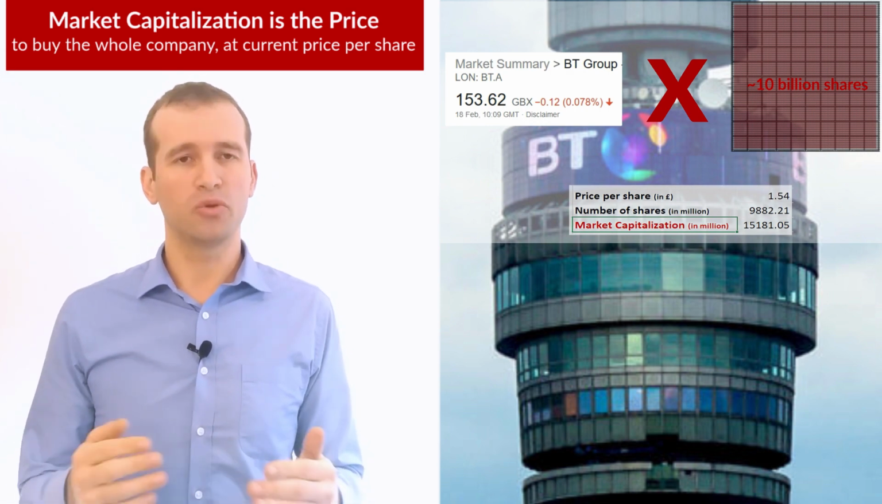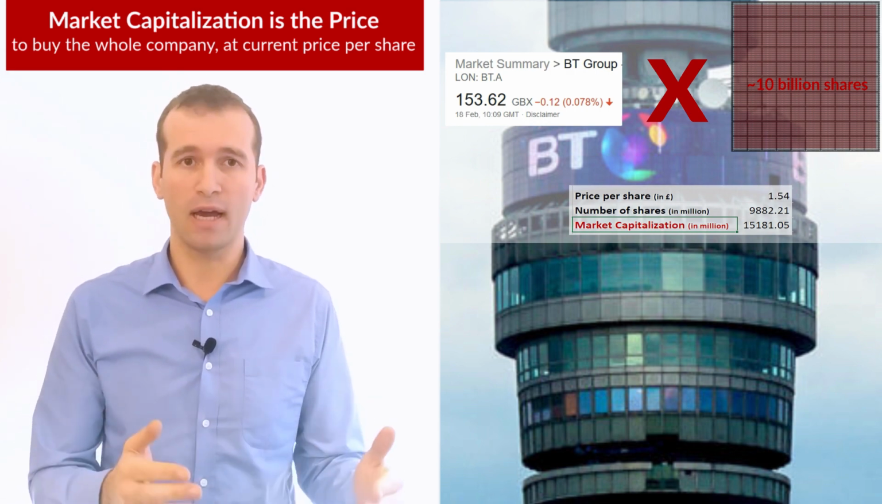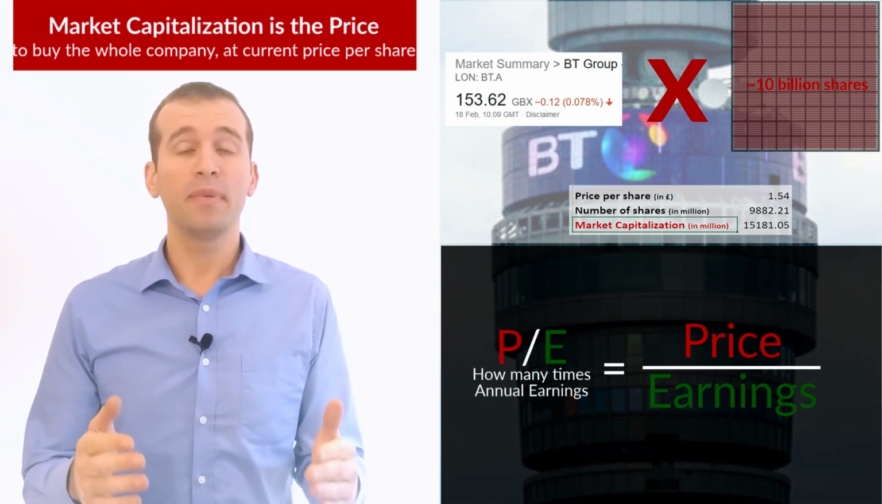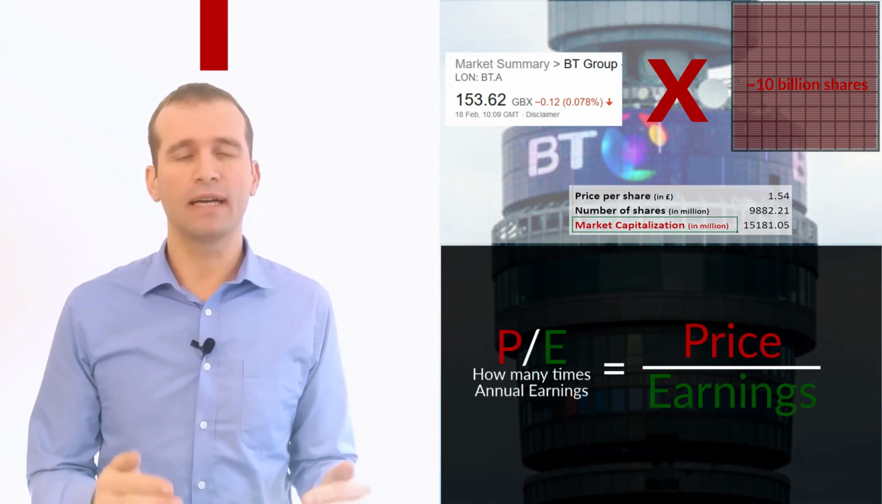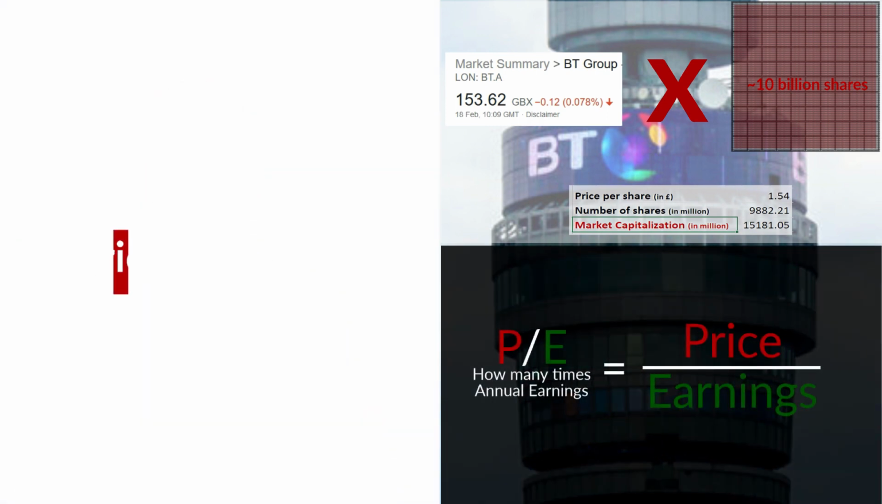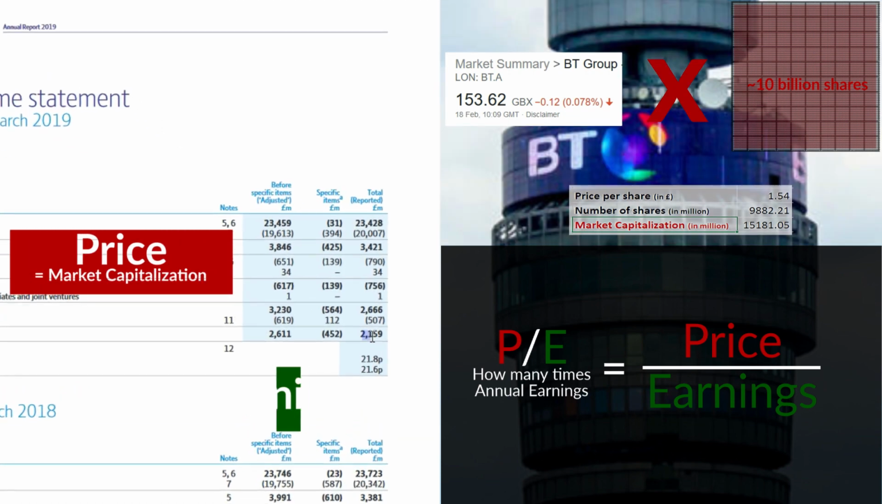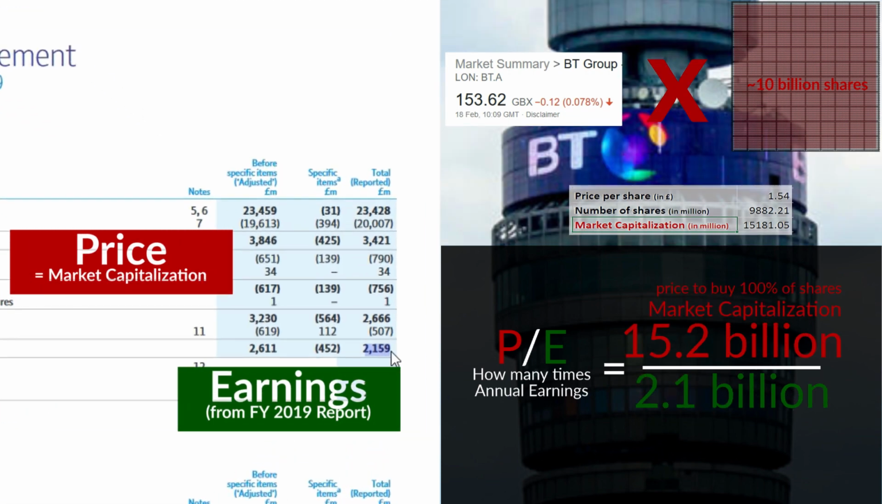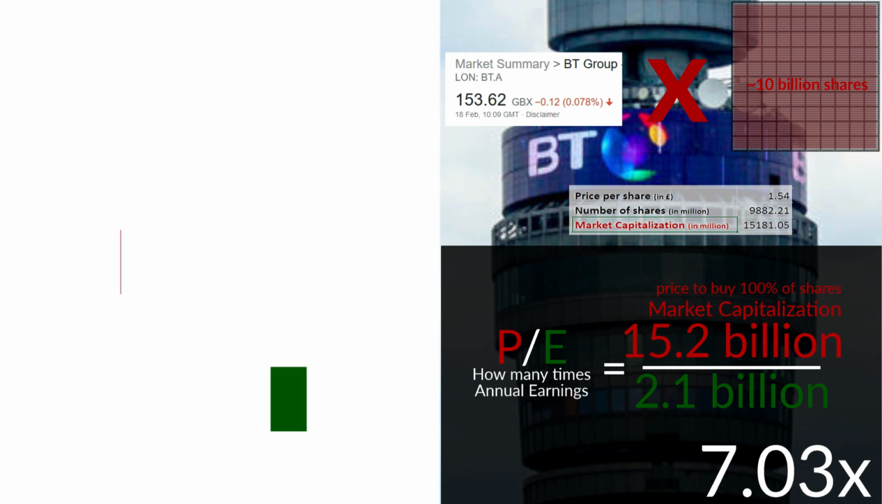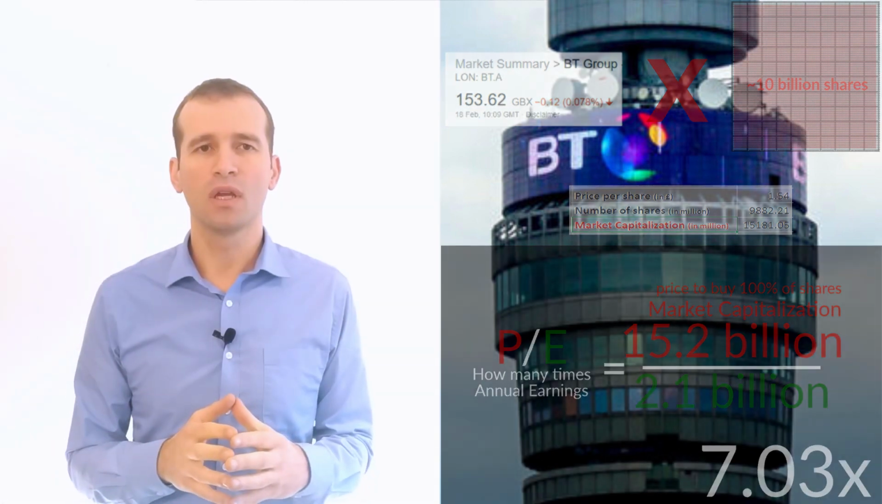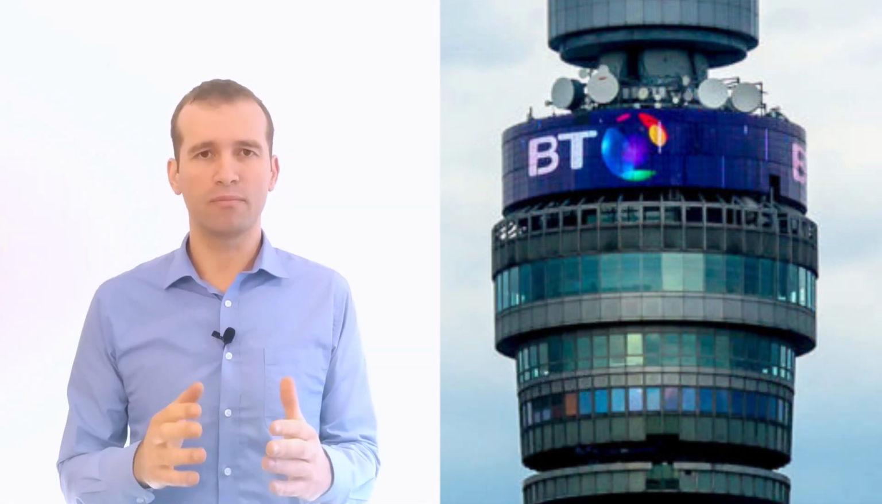So now we can do the calculation. We have the price and the earnings. P/E equals price divided by earnings. The price is around 15 billion, the earnings are around 2 billion. So 15 billion divided by 2 billion, the P/E equals around 7. We pay around 7 times the annual earnings to buy the BT Group. Is that a bargain? I believe that the BT Group is a bargain.